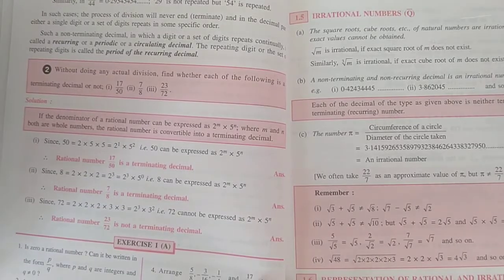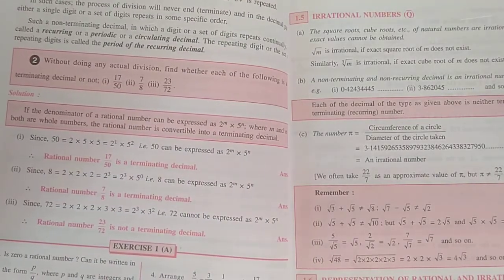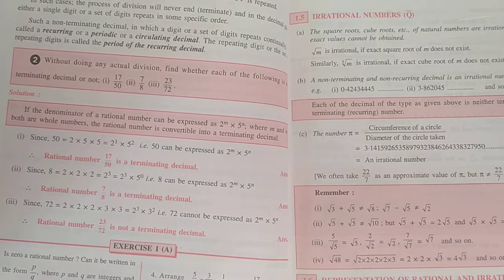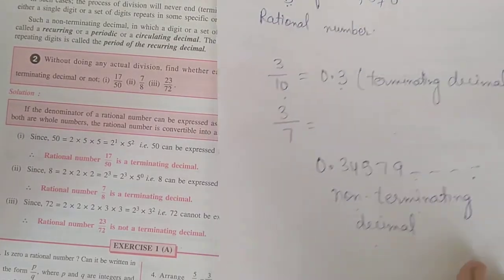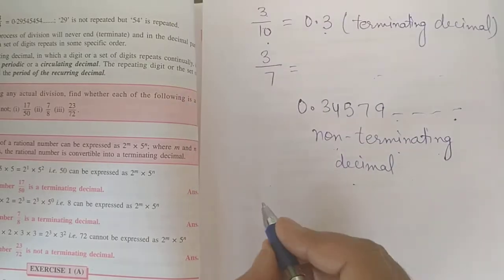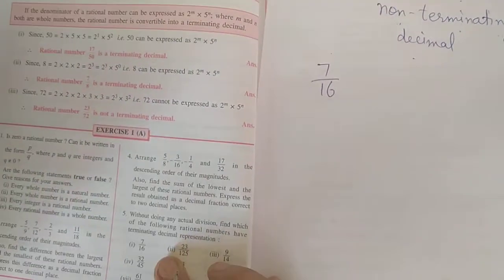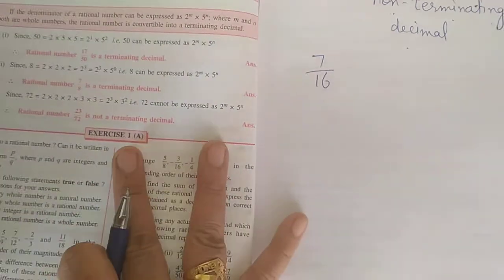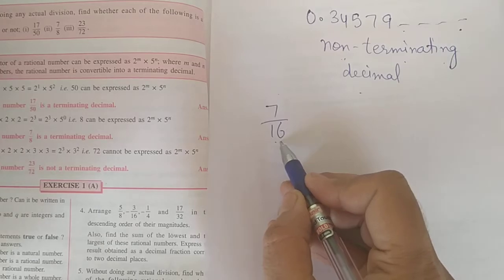Now without an actual calculation, how we can say that this is terminating, this is non-terminating, I will explain to you. First of all, see the denominator. For example, we have a number 7 upon 16. So we will make the factors of 16.